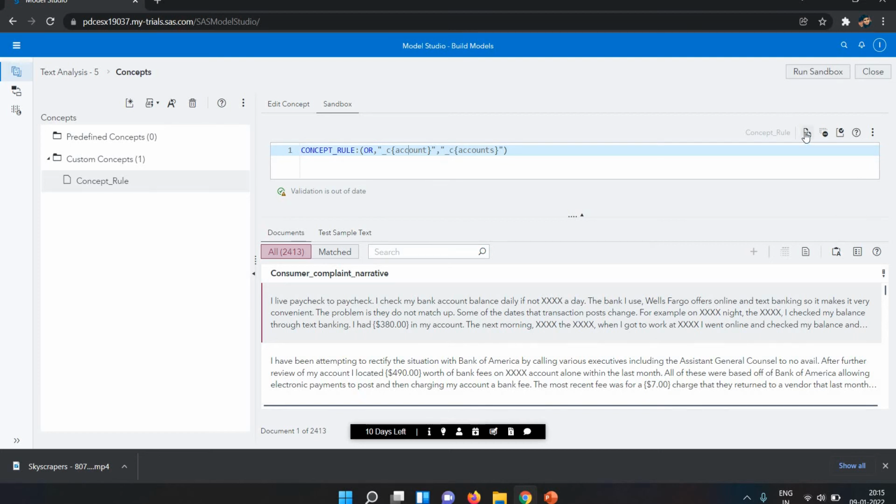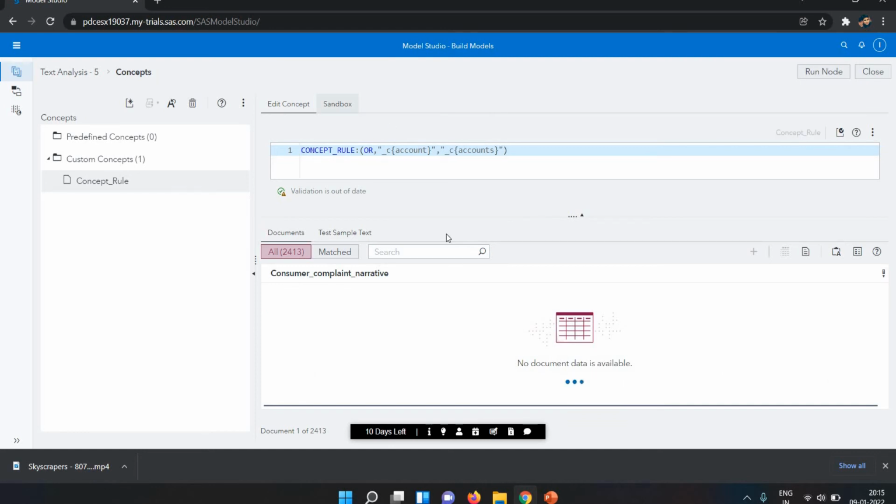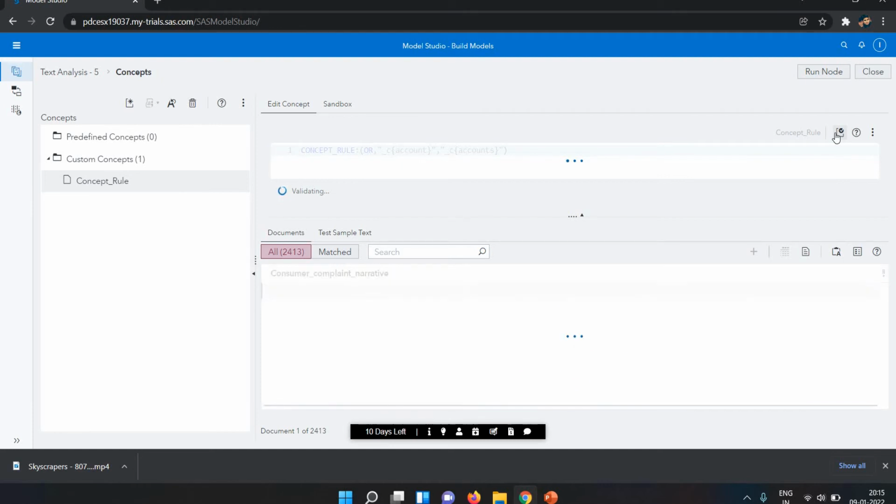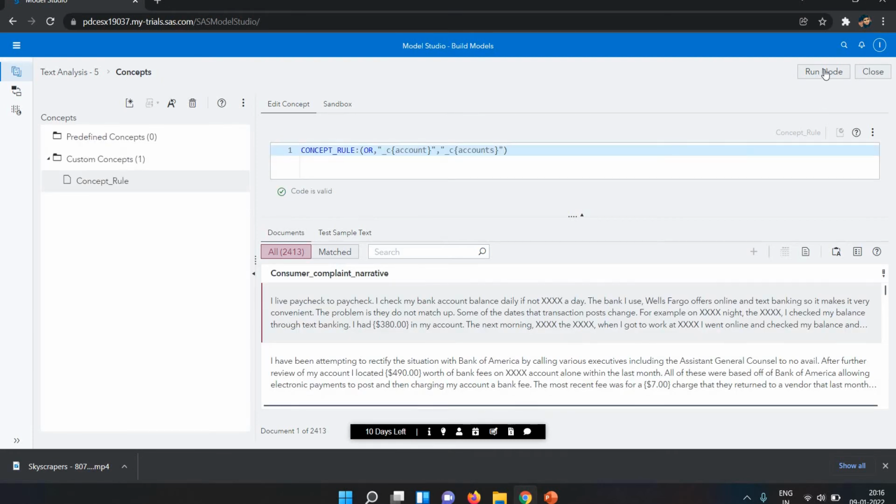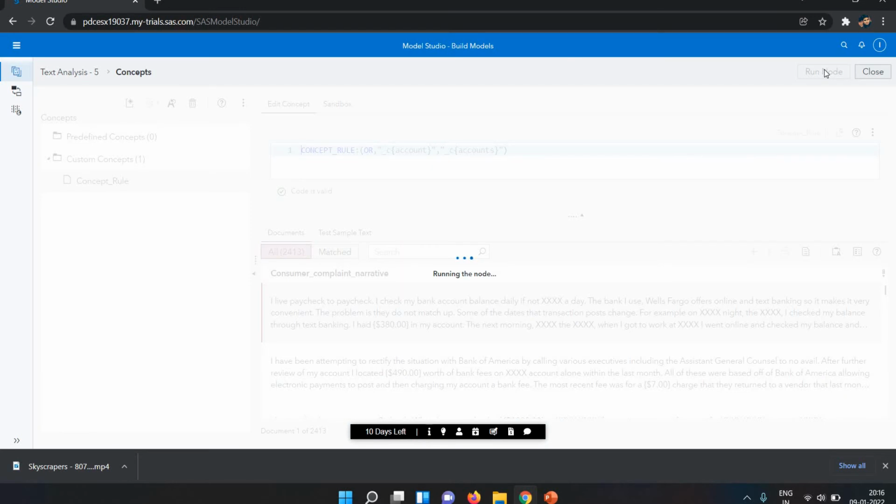Now I want to move it into my concepts box, so I click on edit concepts. Now it's moved. Now I click on validation. Validation says the code is valid. Now I click on run node, because whenever you write any concepts, you need to run a node to see the result.